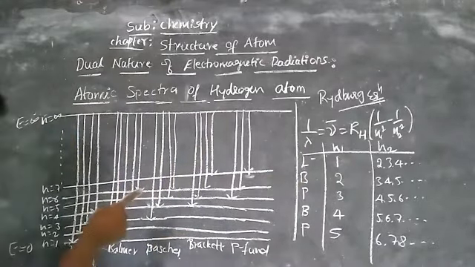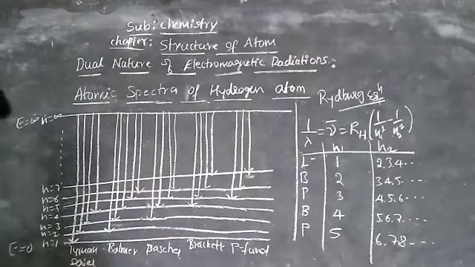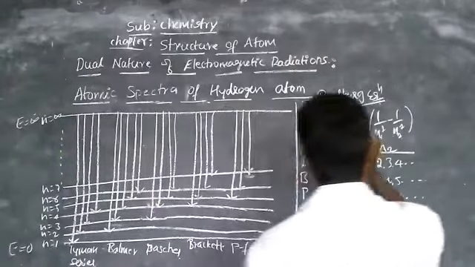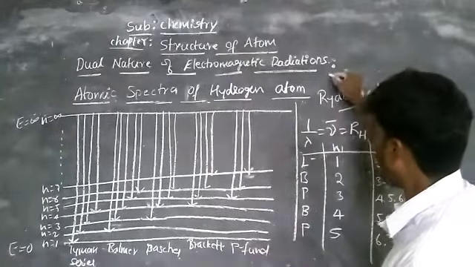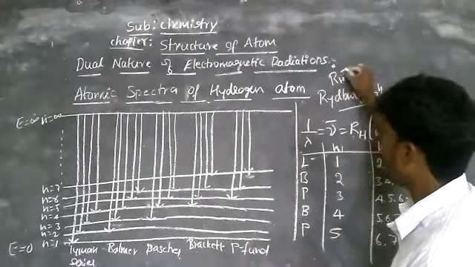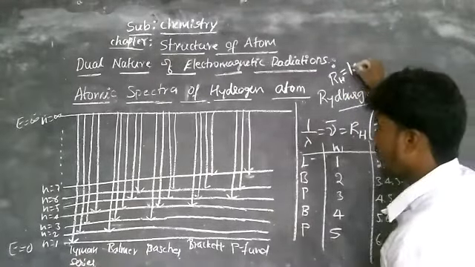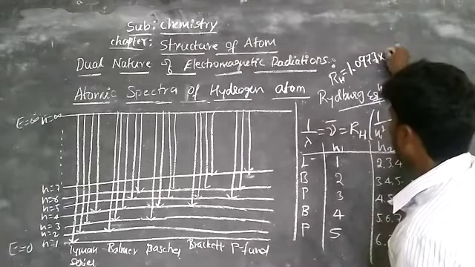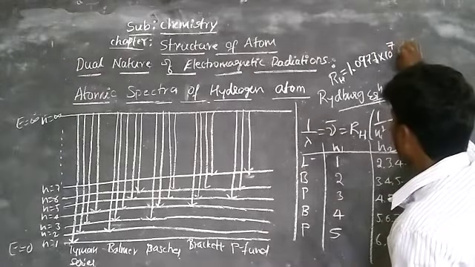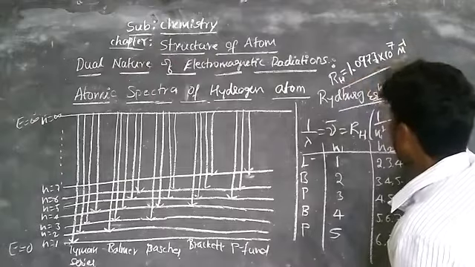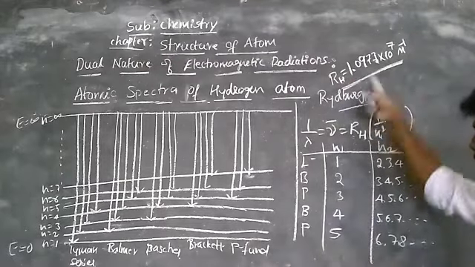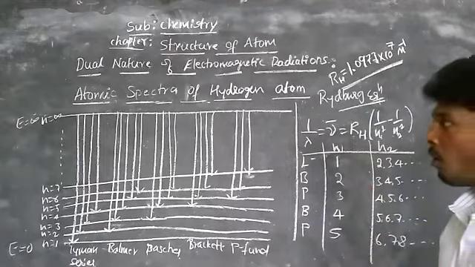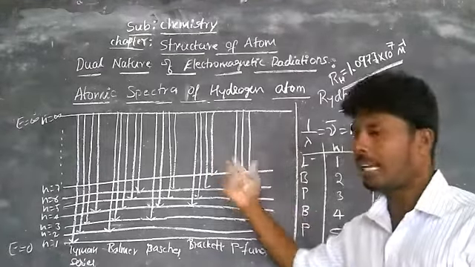Here the Rydberg constant value is 1.097 into 10 to the power 7 per meter. The Rydberg constant R_H value is 1.0977 into 10 to the power 7 per meter. Remember, this is the Rydberg value. By putting this value in the equation, we can calculate the wave number and wavelength of the given line.